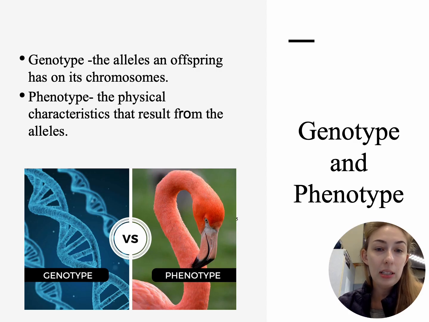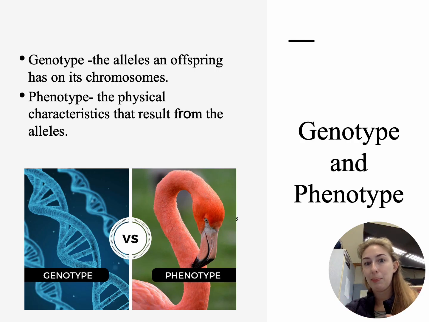Now, please keep in mind, there's a difference between genotype and phenotype. Genotype is the alleles an offspring has on its chromosome, so it could be like the capital T versus lowercase t, whereas phenotype is the physical characteristics. So phenotype would be tall versus short. Okay, so we're saying those fancy little letters are the genotype, and our phenotype is a trait that it shows.